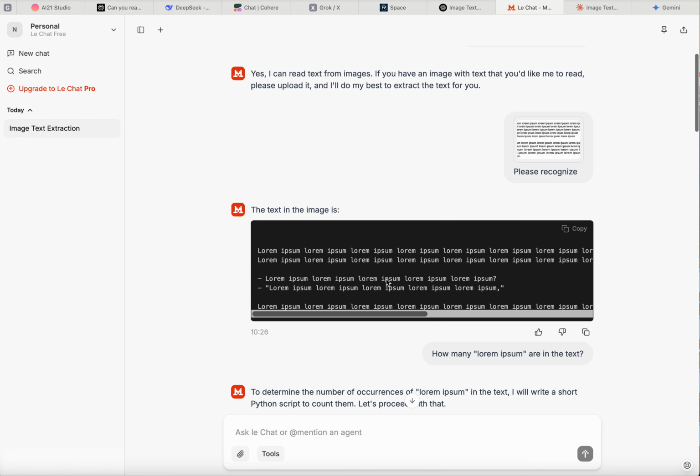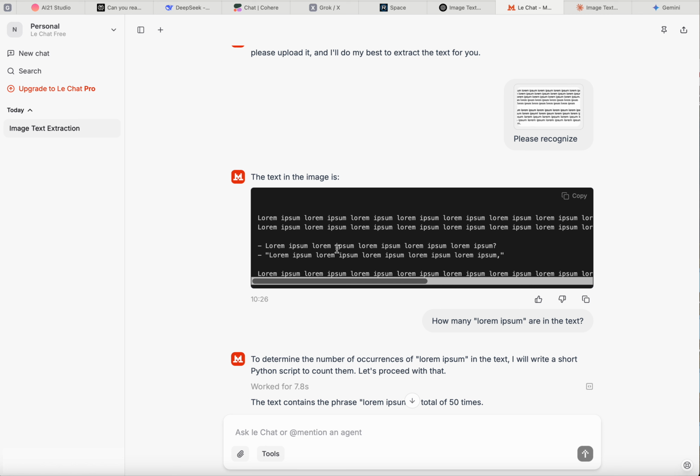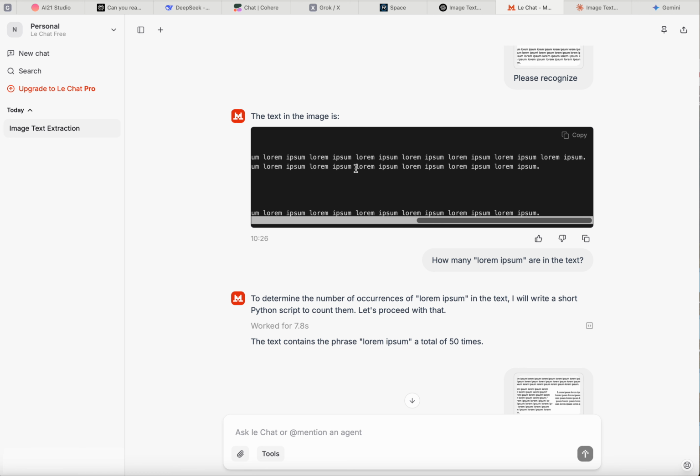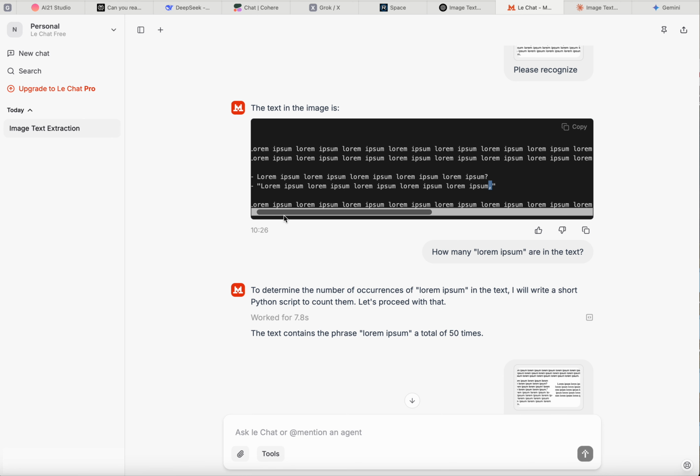LeChat recognized the text, doesn't recognize punctuation, so here is supposed to be an exclamation mark, here is supposed to be a dot. No. How many lorem ipsum in the text? 50. 4 more. Something goes wrong, whatever. And an important thing, it doesn't display those cases where a word is transmitted to the next line. So the entire word is displayed. It doesn't keep the shape of the text in text format.